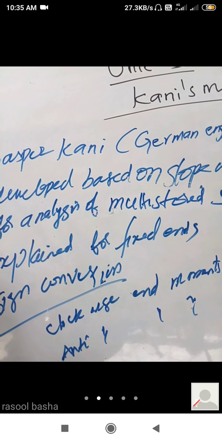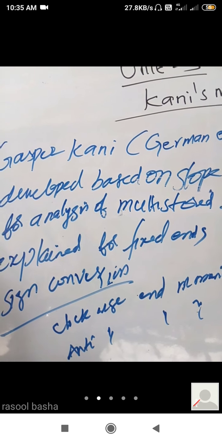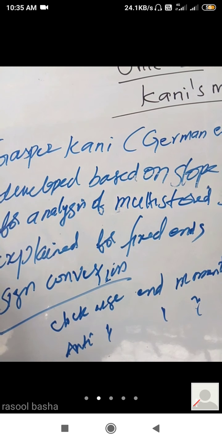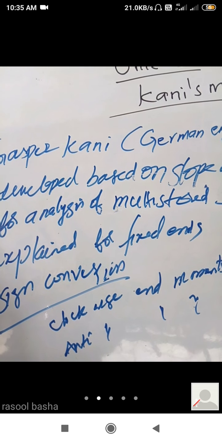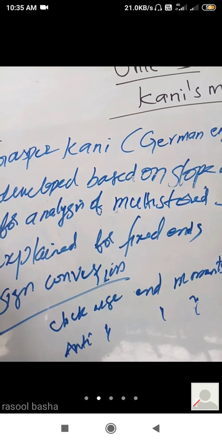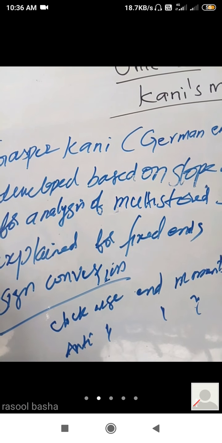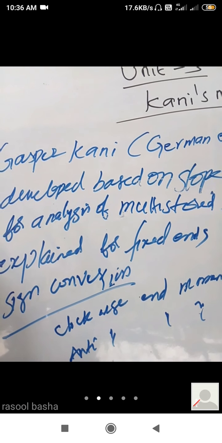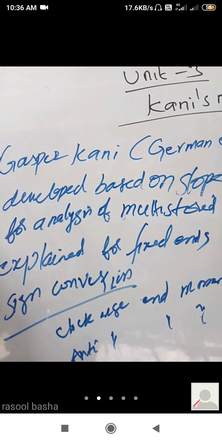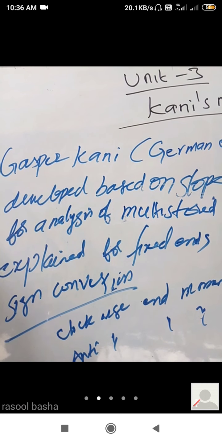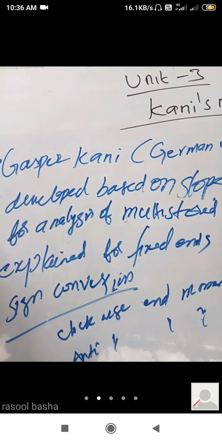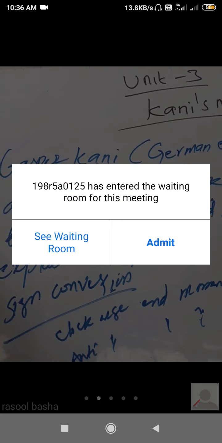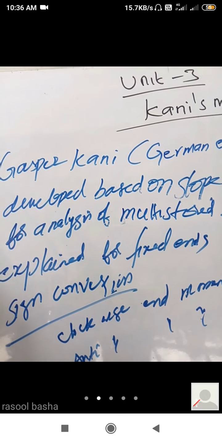This method is first explained for structures with fixed ends, then modifications are made. After fixed ends, it can be applied to supported beams as well as overhanging beams. First we have the integration method, double integration method, slope deflection method, and moment distribution method. After that, modifications are made from one method to another. Finally, the final method is Kani's method. In this method, multi-storied buildings are explained.